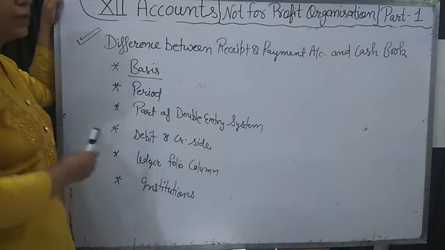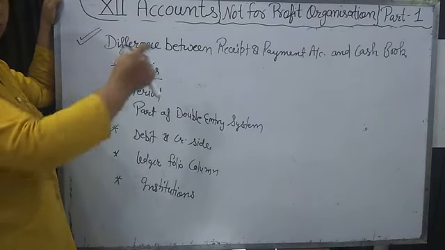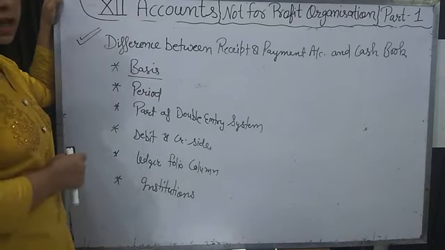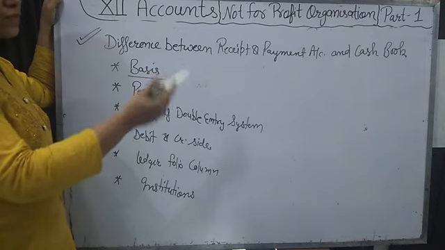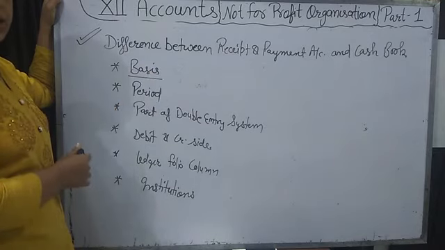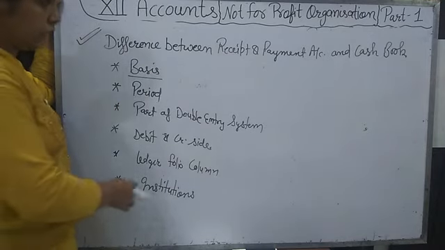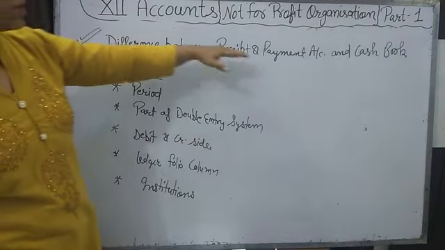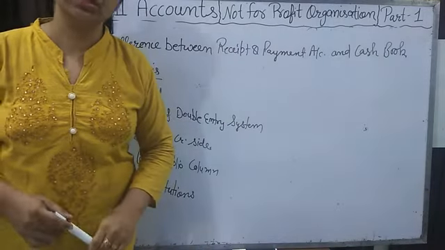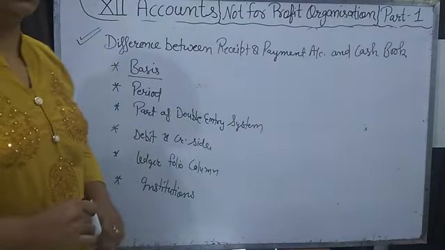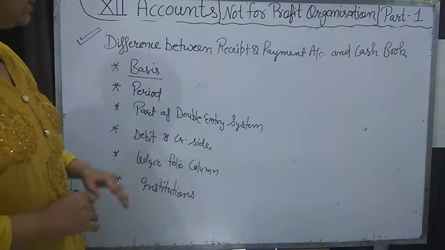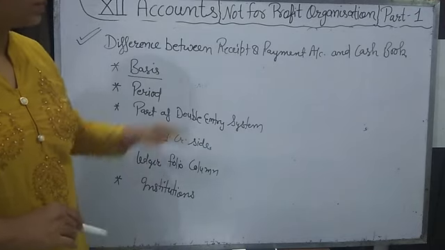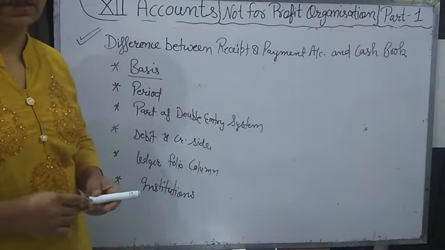Ledger folio column: in the receipt and payment account I have discussed that only 4 columns are there, but in the cash book a ledger folio column is there, because after writing in the cash book we transfer that entry into the ledger. In which institute? The receipt and payment account is made in a not-for-profit organization and the cash book is maintained in any profit-seeking organization. Okay, so these are the differences between the receipt and payment account and cash book.